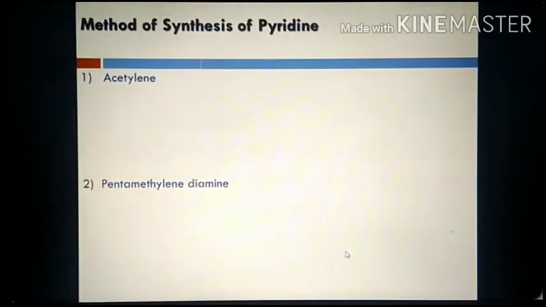Now let us see the methods of synthesis of pyridine. The first one is from acetylene. We have seen it in the case of pyrrole also. A mixture of acetylene and hydrogen cyanide passed through a red hot tube gives pyridine, which is a colorless liquid. And here the nitrogen lone pair of electrons plays its role.